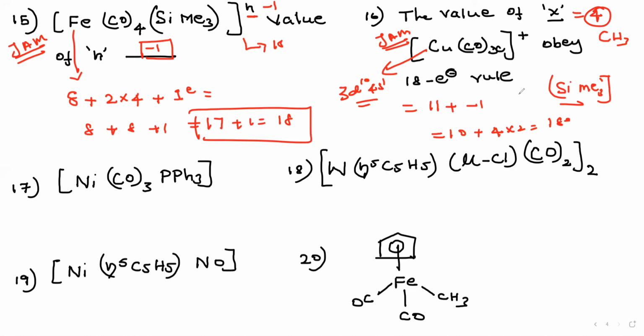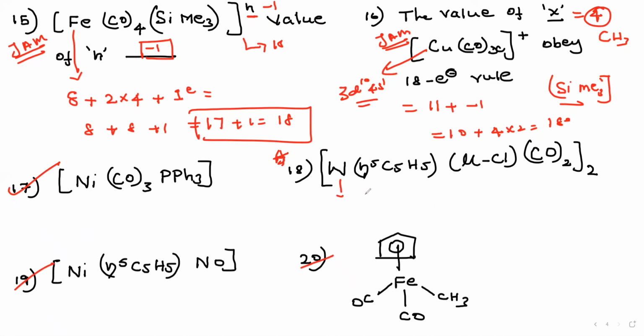They give the complex, and they give the condition that it obeys the 18 electron rule. We have to find out what? Either the value of x, or the value of the ligand, or we can find out the charge of the complex. Okay, 2 things as an exam. Now you can try this question. I go for this question. Okay, it's a very important question. Okay, this 3, 17, 19, 20 you can try and tell the answer in the comment section. I'll go for the 18 question.